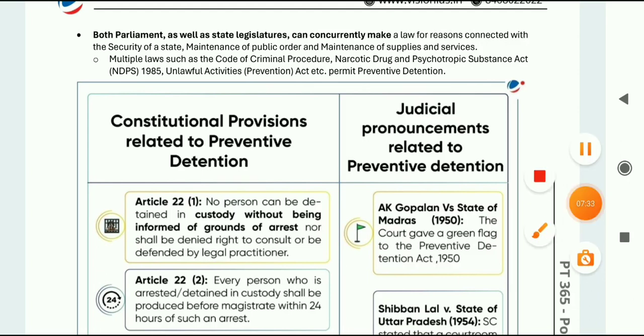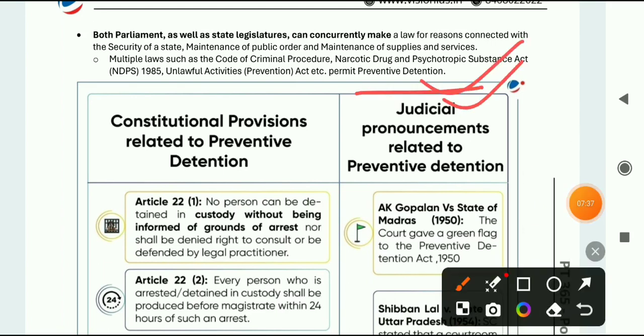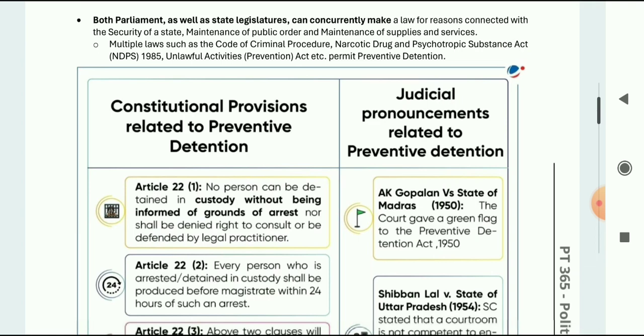These cases relate to public order and security of India. So under these acts, a person can be detained without any trial.